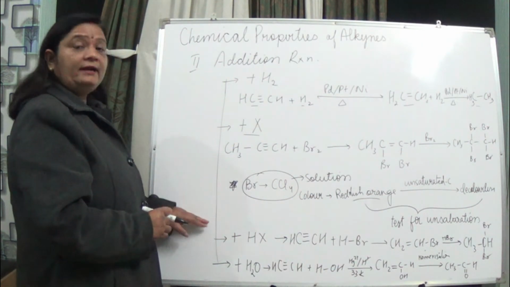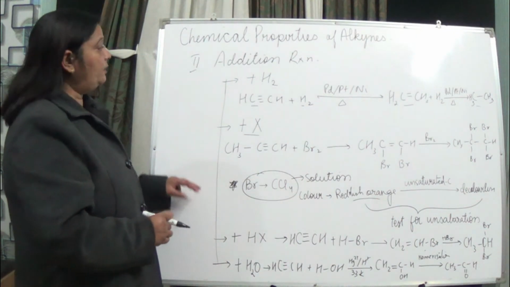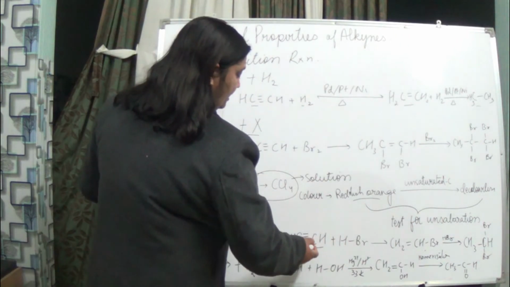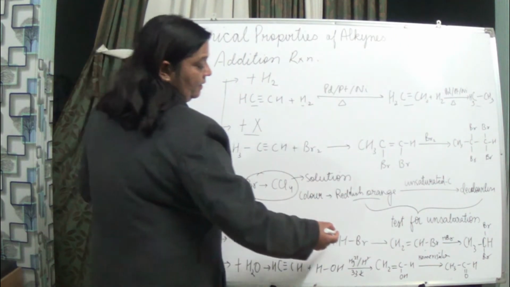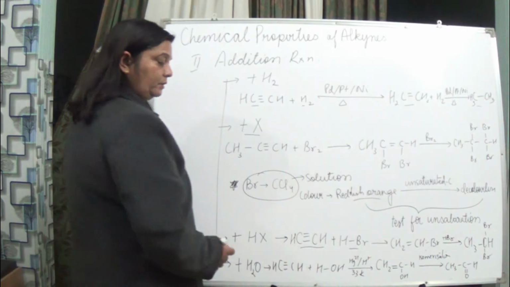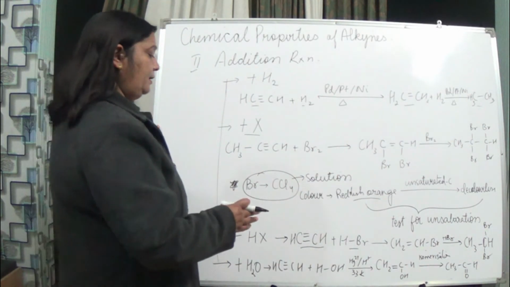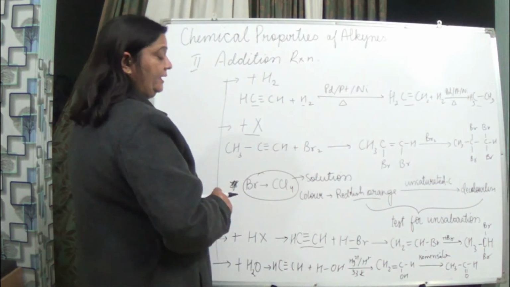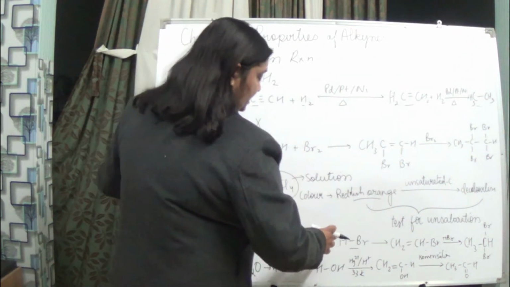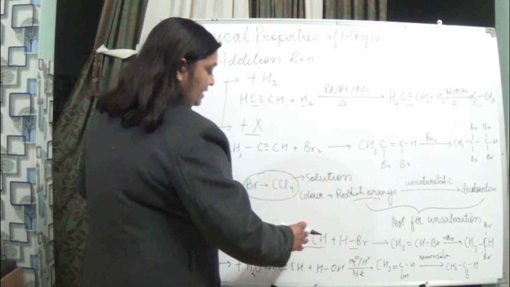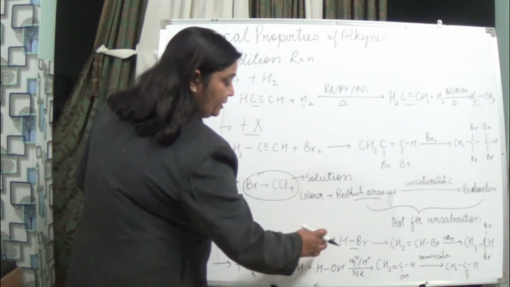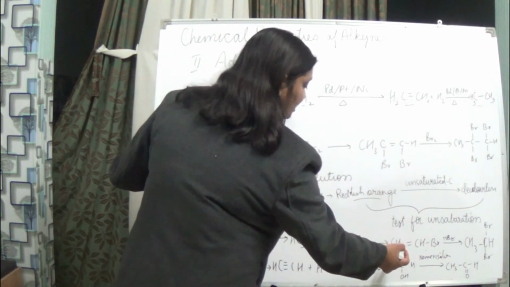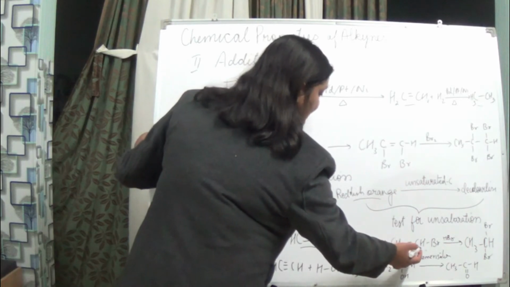Now if we add hydrogen halide to any alkyne. Here we have taken ethyne, and the hydrogen halide taken over here is hydrogen bromide. What do we see here when we have added hydrogen bromide to this ethyne? Here CH and CH is there. You can see this H gets removed, and here it becomes CH2 and CHBr.